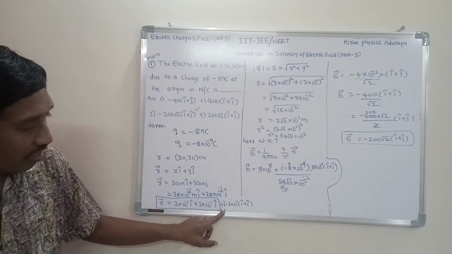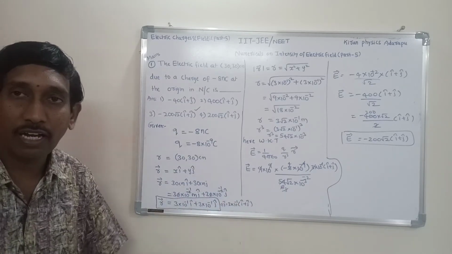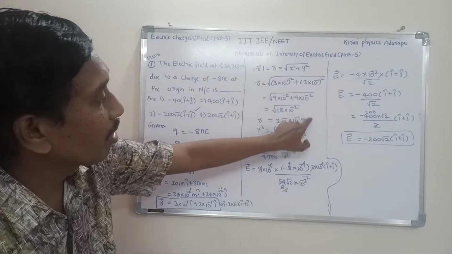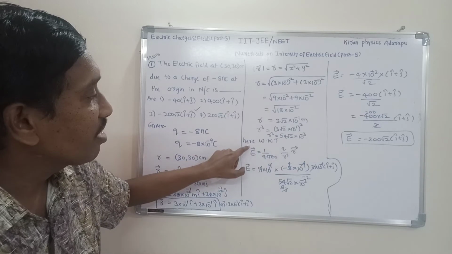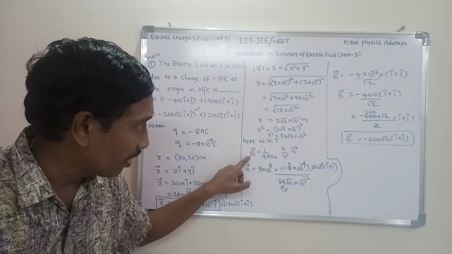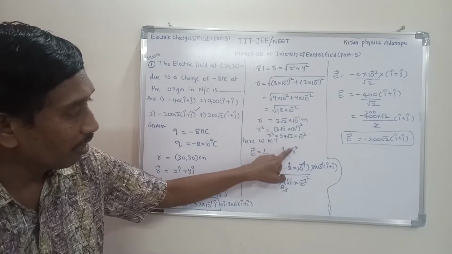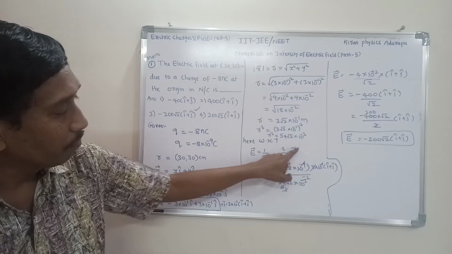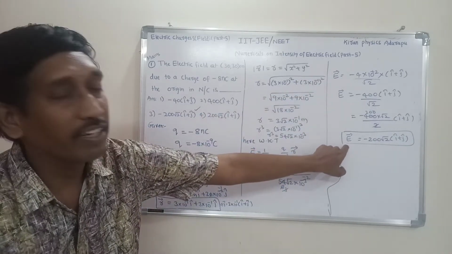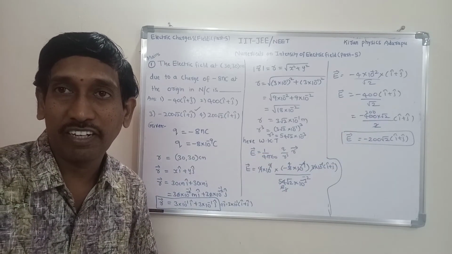This position vector form is r bar equals 3 into 10 power minus 1 into I cap plus j cap. Next we need the magnitude of the position vector; based on the formula you get the magnitude. Next, we know the formula for the vector form of electric intensity. Here we know the Q value, R cube value, R bar value, and 1 by 4 pi epsilon naught value. Substitute and simplify, and finally you get it. This is the procedure to find the electric intensity in vector form.